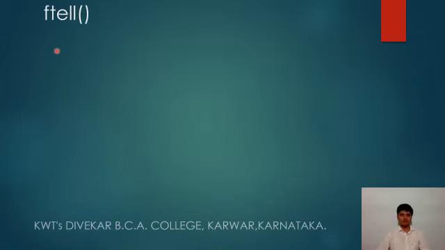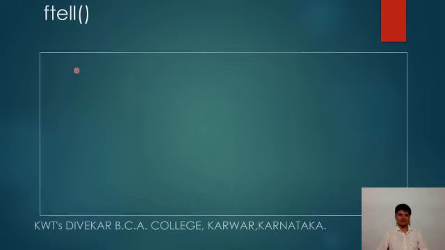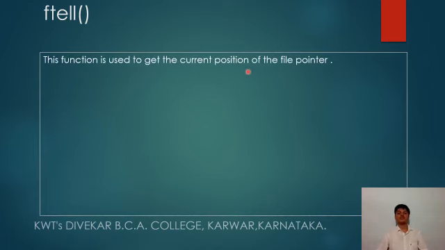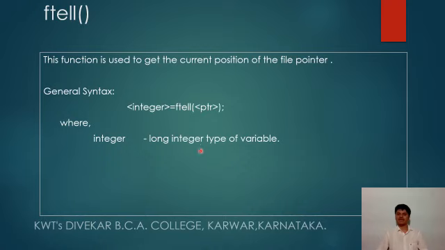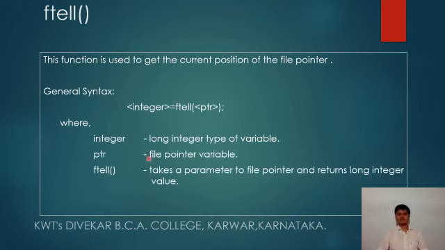Now moving on to the next function, ftell. The name itself says tell: file pointer tell. This function is used to get the current position of the file pointer. General syntax: integer = ftell(ptr), where the integer is a long integer type variable which tells the location of the file pointer in the file. ptr is the file pointer variable pointing to the file. ftell takes one parameter, the file pointer, and returns a long integer value, the current position of the file pointer.